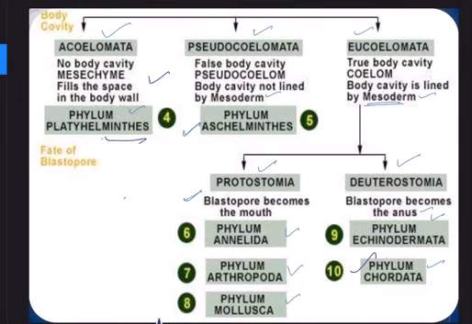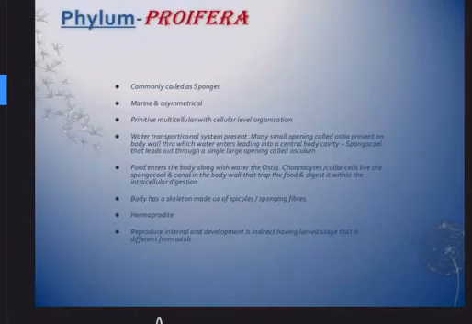So in this video we discuss the classification of non-chordates. The entire non-chordates are divided into different phyla, and the first phylum is phylum Porifera. You can remember this as the sponge family. Sponges, we use them in sofa sets and seats. You must have seen them in trains and buses. You may think that it's a plant. No, it's an animal. Sponge is an animal.